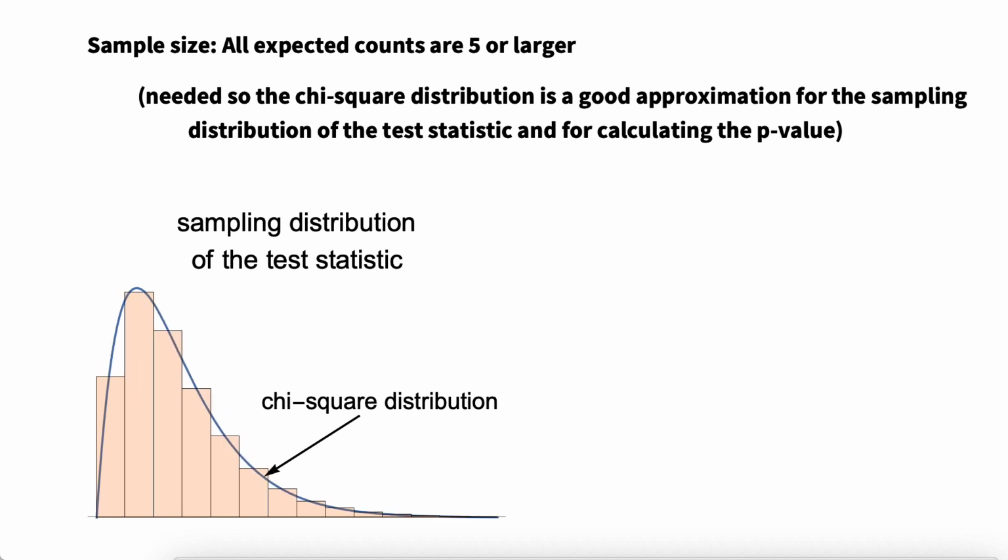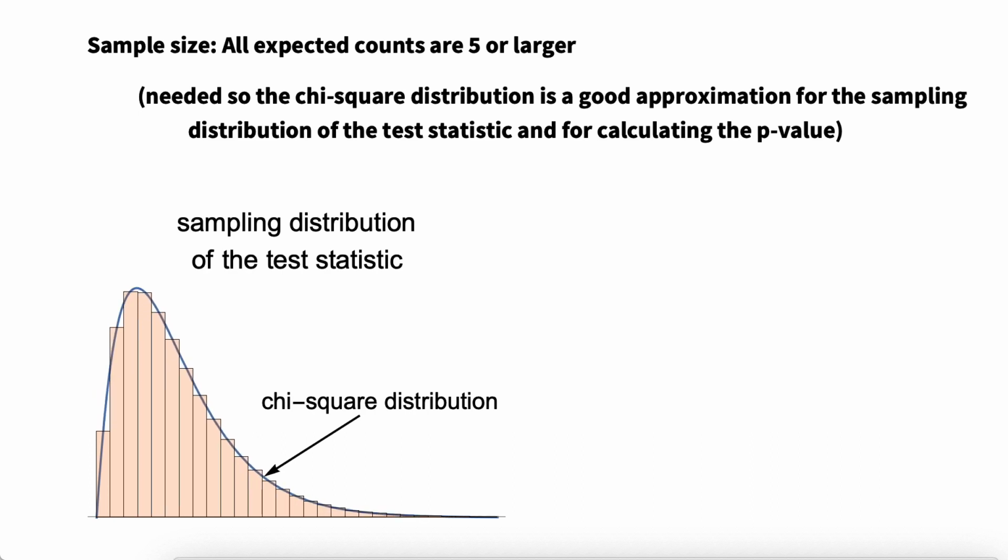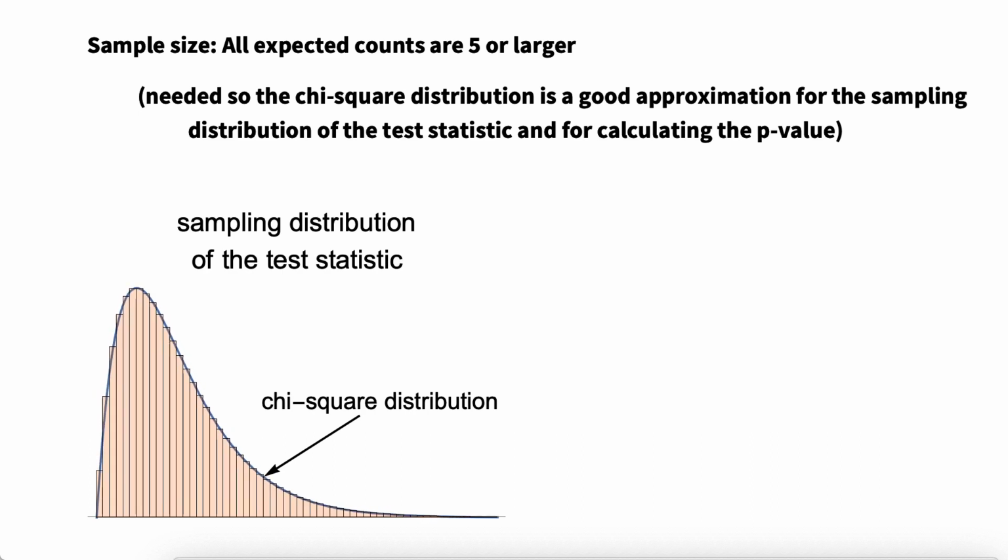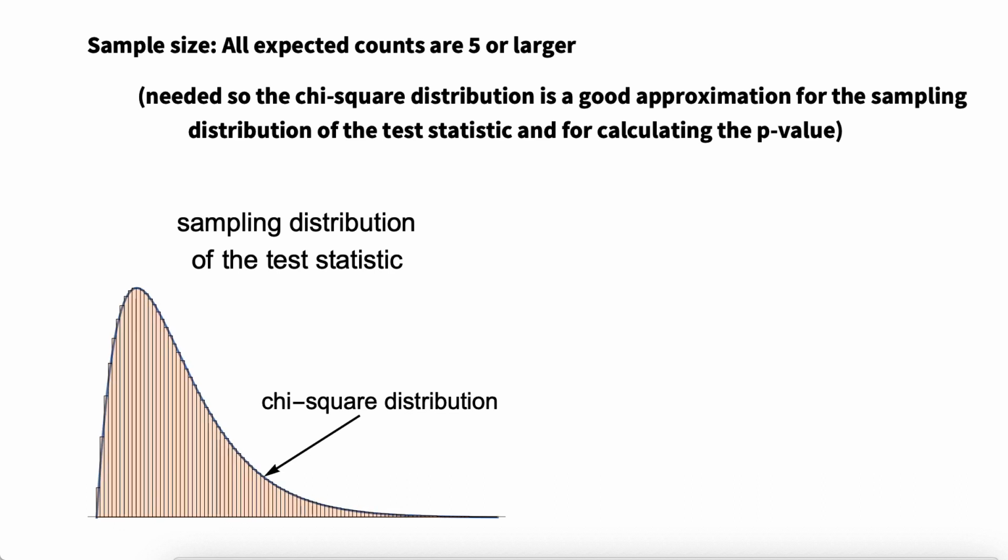But as the sample gets bigger, the distribution of the chi-square test statistic does get closer and closer to the continuous chi-square distribution, and it turns out that if the sample is sufficiently large that all of the expected counts are at least 5, then the difference between the two distributions is not big enough to be important in most practical applications.